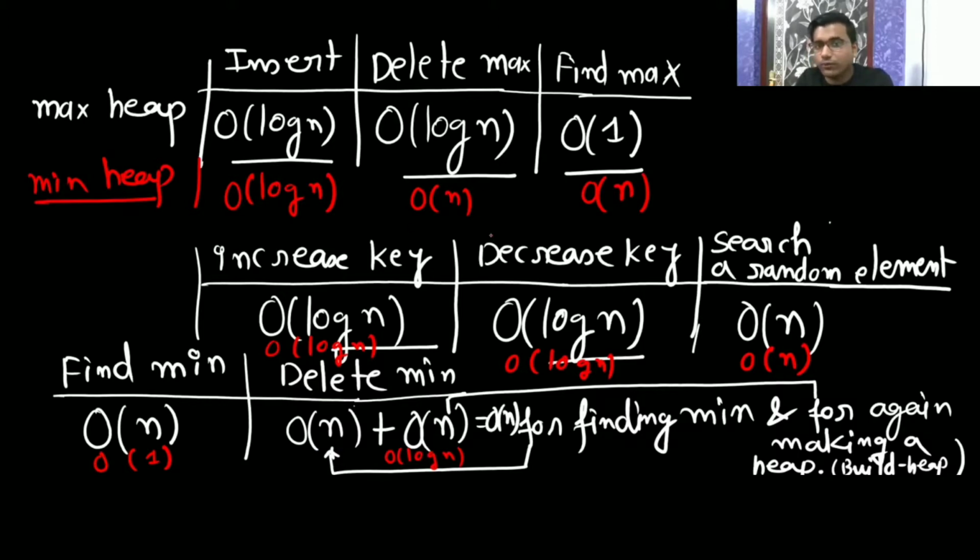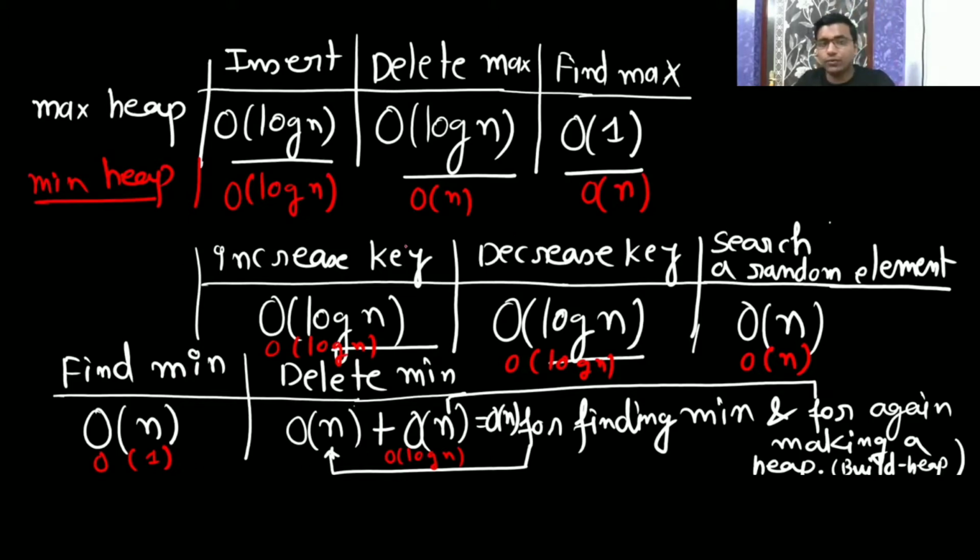So it is going to be big O of n. Find max is again big O of n. The increase key, decrease key is going to be log n. Search for a random element is going to be big O of n. Find minimum: the minimum will be at the top, so big O of 1.